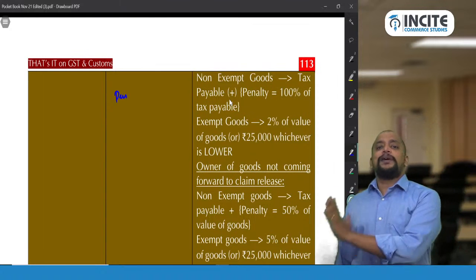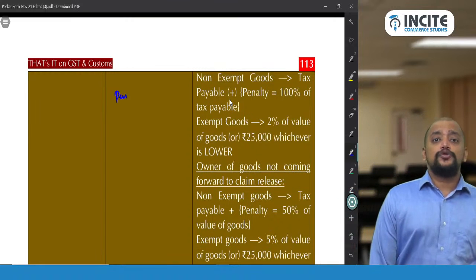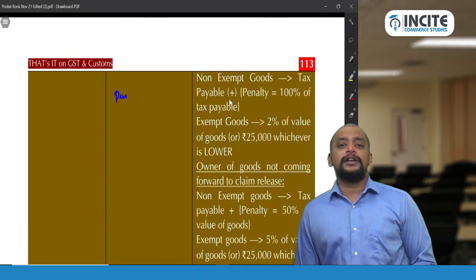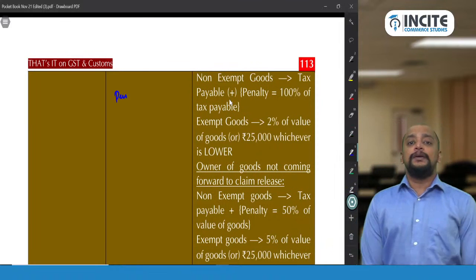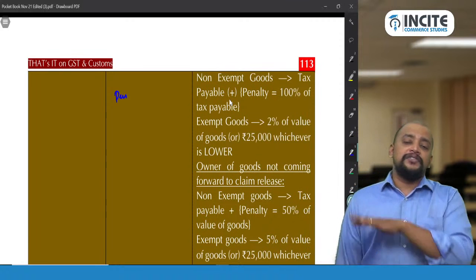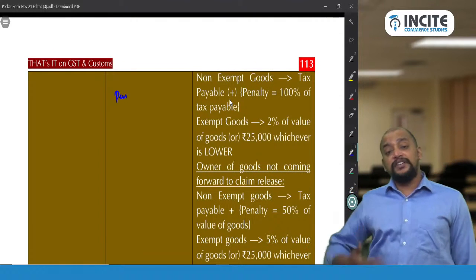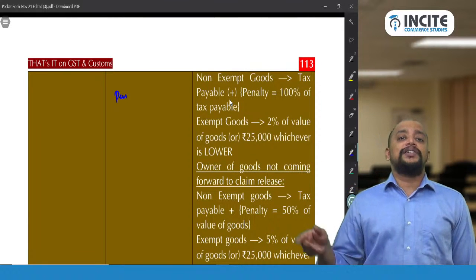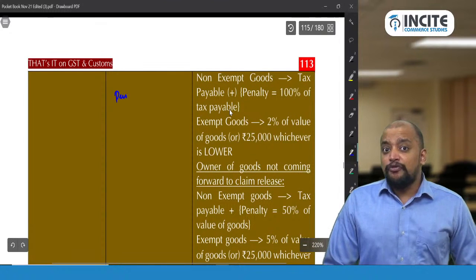So the maximum penalty that you will pay in case of exempted goods will be 25,000, that is, 2% of the value of the goods transported, or 25,000, whichever is lower. Again I am repeating, why in case of exempted goods there will be penalty, because these exempted goods should also accompany a bill of supply document, and if they are not accompanying any document, then only this penalty will come into picture. Whereas if it is non-exempt goods, that is taxable goods, then you need to pay tax plus 100% of the tax payable as penalty. Okay. So this is if owner is coming forward.